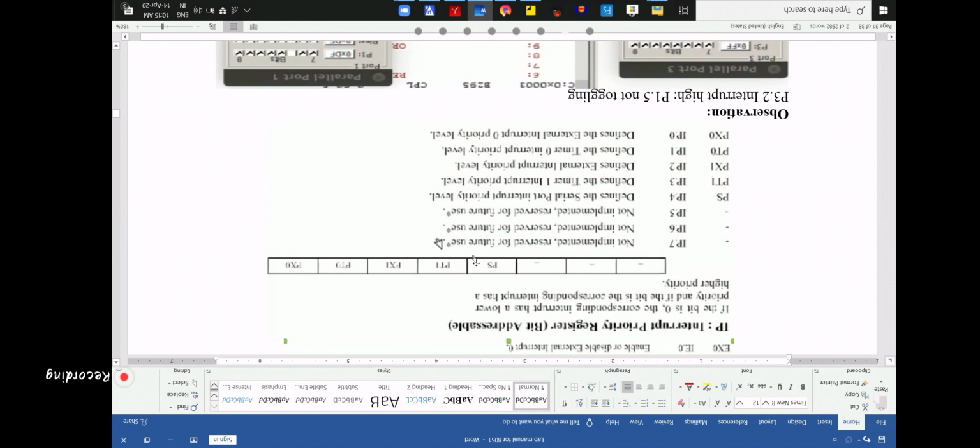If everything is 1 1 1 1 1, imagine which one it will perform first.